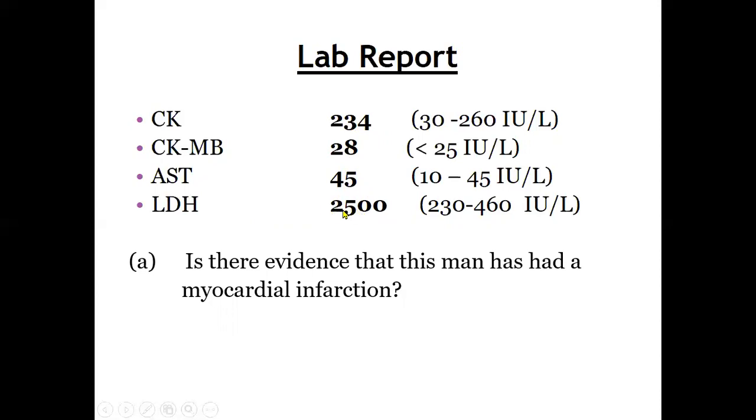This 2500 of the LDH level is grossly raised, but AST is normal. Although this is not routinely used for the diagnosis of myocardial infarction, the important parameter is the CPK MB. The question is, does this man have the infarction? Here we can say no, until and unless we confirm the diagnosis.